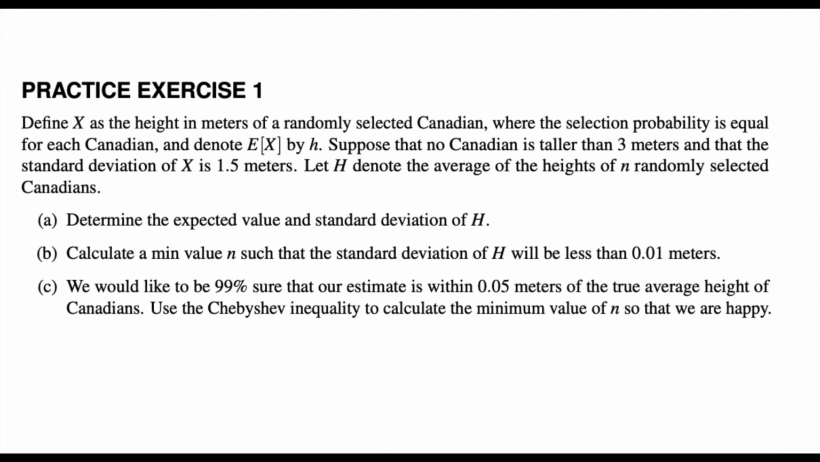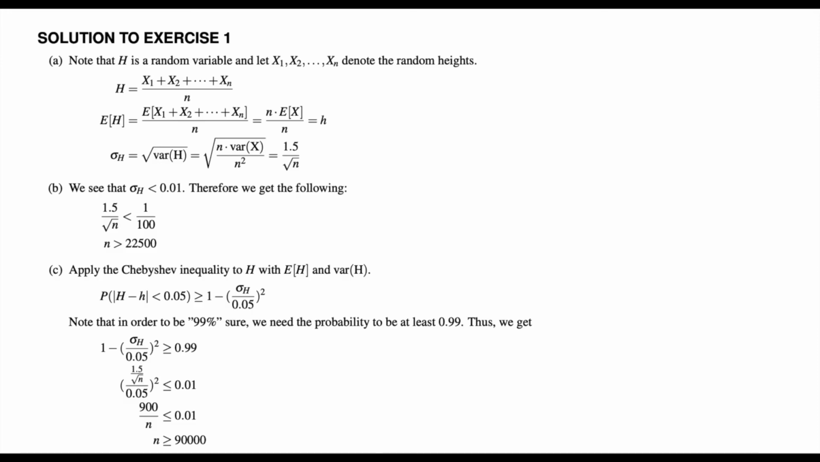Now, suppose that no Canadian is taller than 3 meters, and let's assume the standard deviation is 1.5 meters. So we're going to use big H to denote the average of the heights of these n randomly selected Canadians in our experiment. So in part A, we're just asked to determine the expected value and the standard deviation of H, which is pretty easy. So it's important to note that H is a random variable, right? So we're summing X1 plus X2 all the way through Xn and dividing it by n, right, to represent the average.